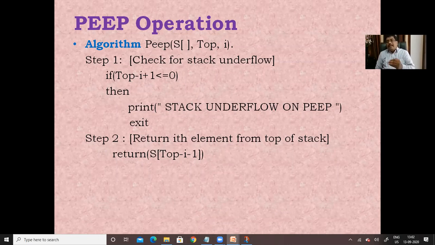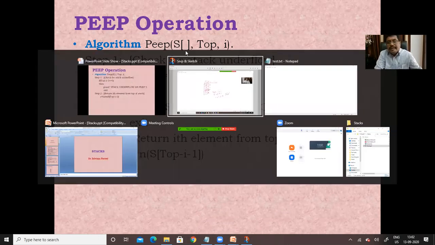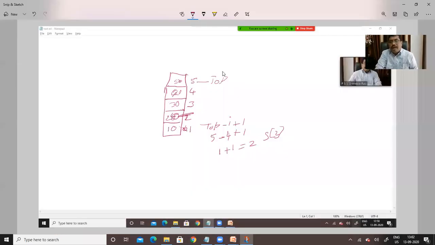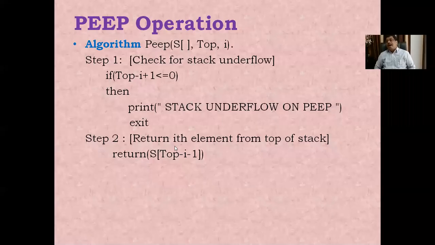Suppose, taking the same example, the I value is 6 here, at that time there is no 6th location here. Because of this, it cannot perform the PEEP operation. Because of this, we have to check the underflow condition here also.